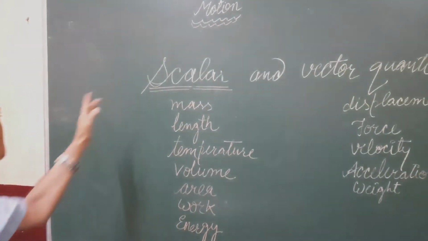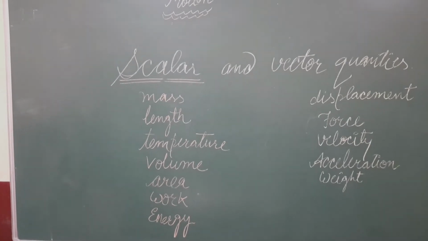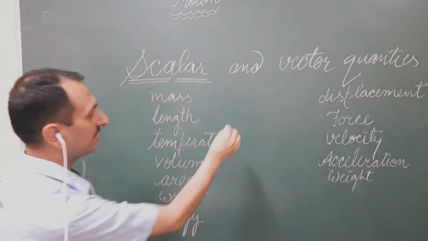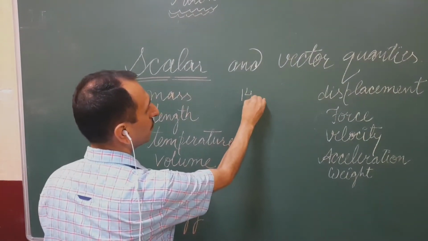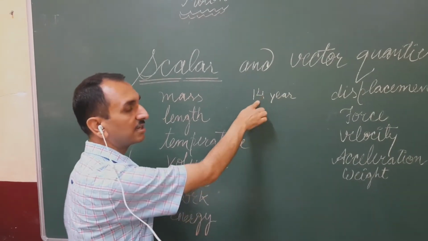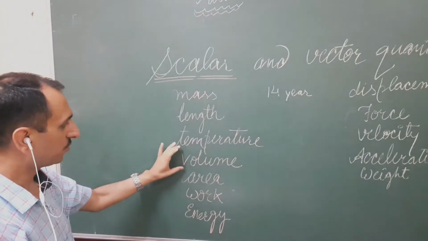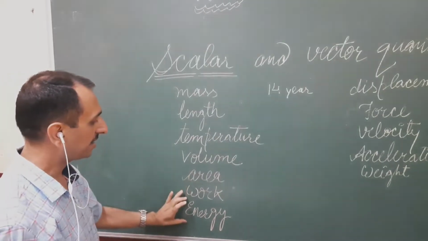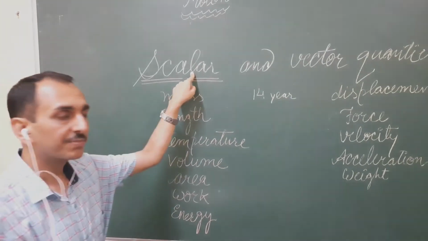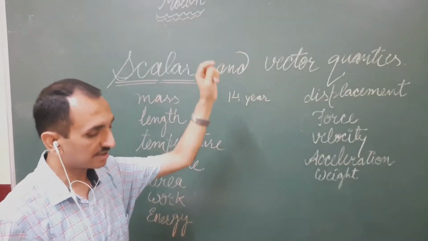Scalar quantities. What are scalar quantities? Some quantities can be completely described by a number, that is, by their numeric value. Likewise, age. If we write here 14 years, 14 is the magnitude, meaning there is a numeric value. That's why it is a scalar quantity. Mass, length, temperature, volume, area, work, energy, all these are scalar quantities because they need only the number or numeric value to express.